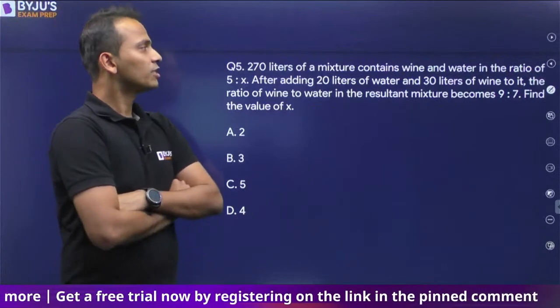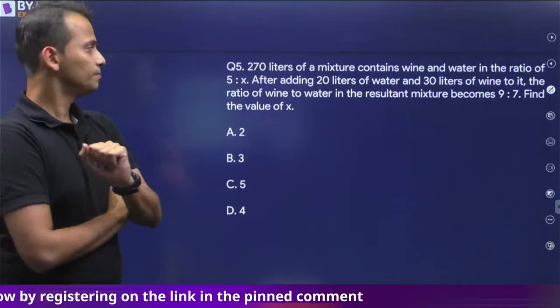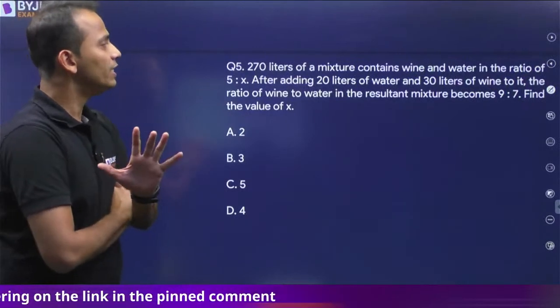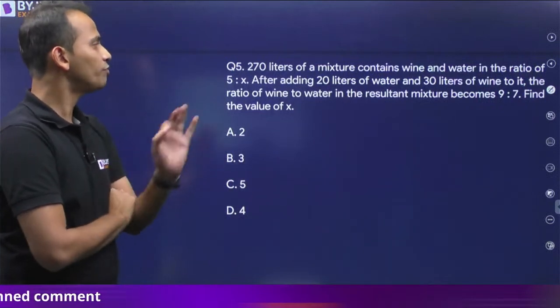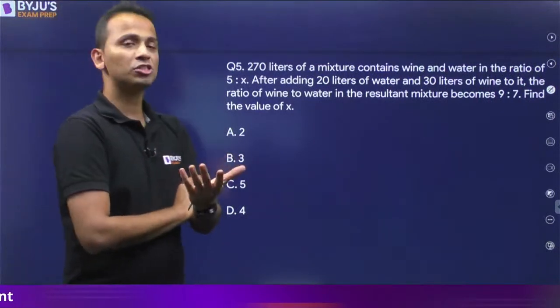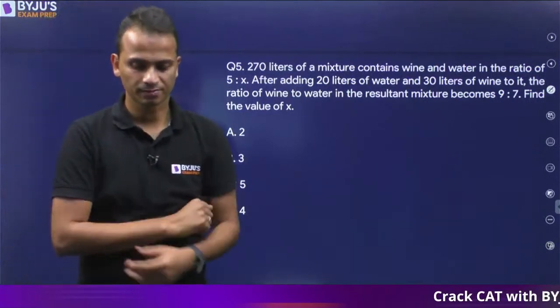270 liters of a mixture contain wine and water in the ratio of 5:x. After adding 20 liters of water and 30 liters of wine, the ratio of wine and water in the resulting mixture becomes 9:7. Find the value of x.